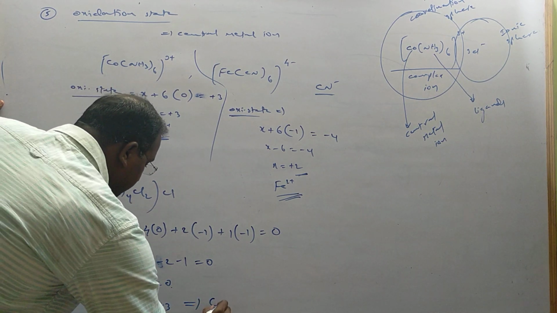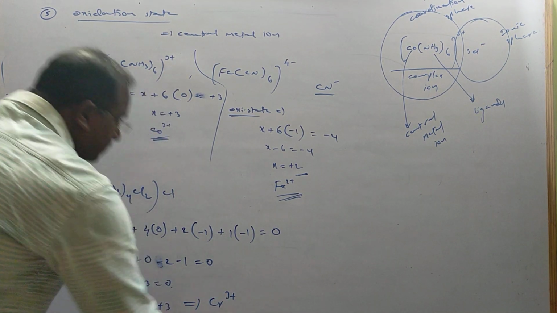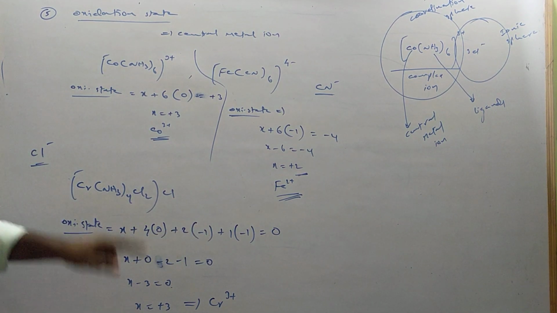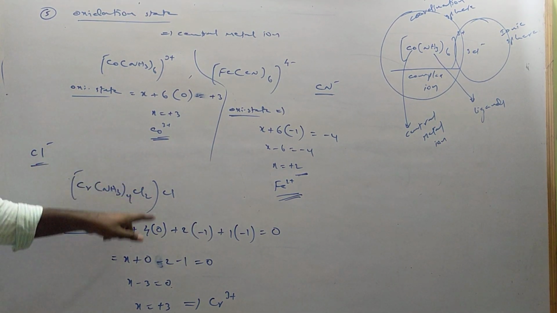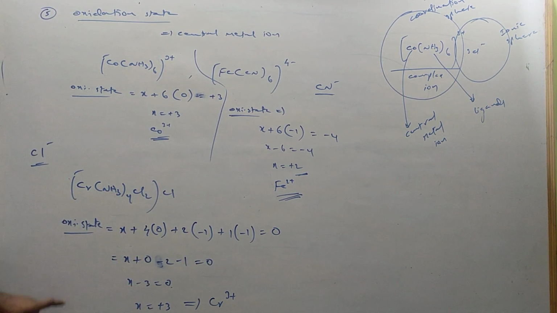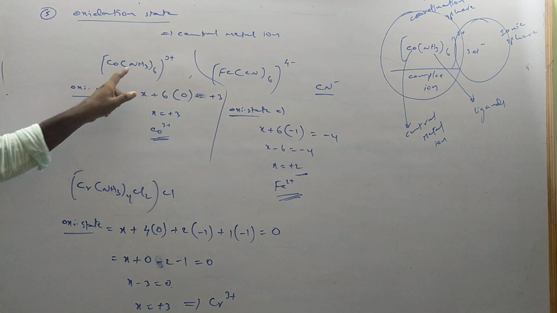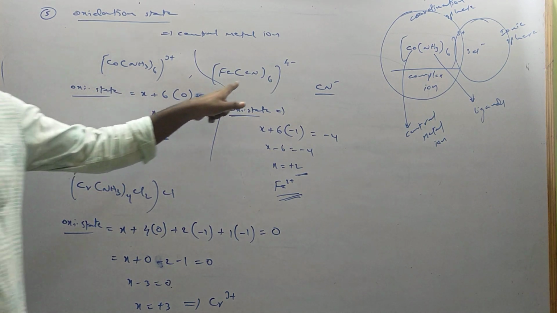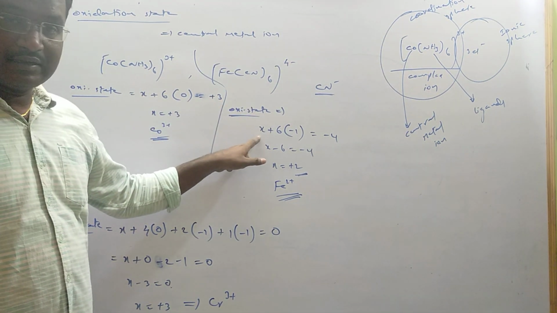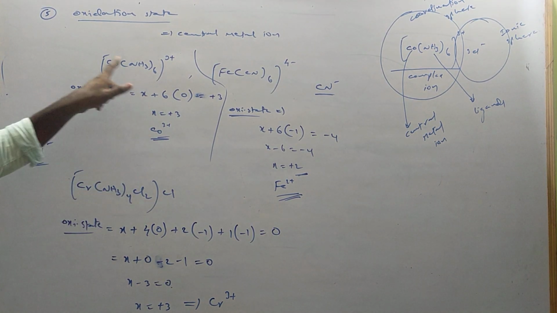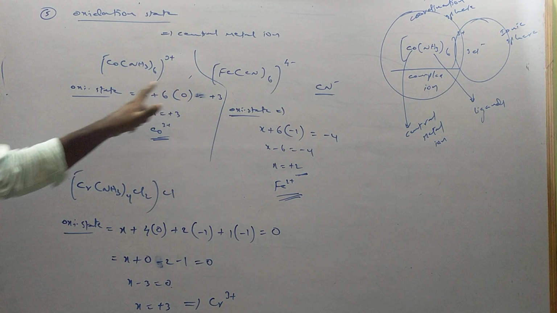So the chromium oxidation state here is plus 3. Like this also you can calculate. Even if the complex is neutral, you can calculate like this. If an ion is there, you can calculate like this. For cation complex, oxidation state calculation. For anion complex, oxidation state calculation. For neutral complex, oxidation state calculation is like this. You can calculate the oxidation state.